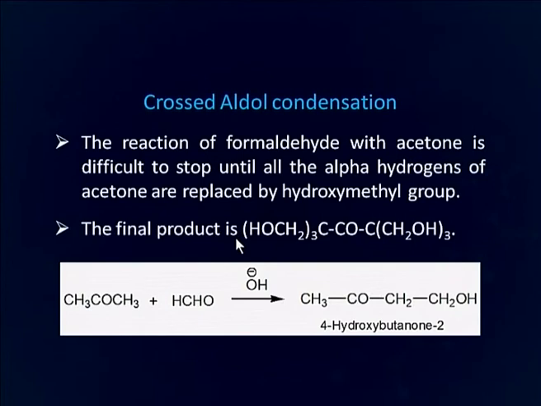The reaction of formaldehyde with acetone is difficult to stop until all the alpha hydrogens of acetone are replaced by hydroxymethyl groups. You can see here, this is acetone and formaldehyde reacting to form this 4-hydroxy 2-butanone, but the reaction does not stop and there is formation of this product where all the 6 alpha hydrogens of acetone are replaced by CH2OH groups. We will now discuss the dehydration of aldol product.